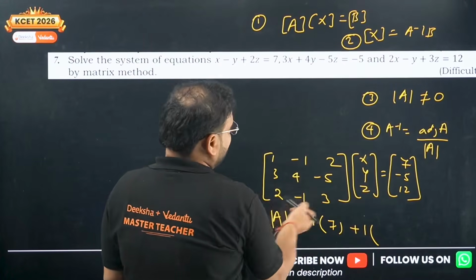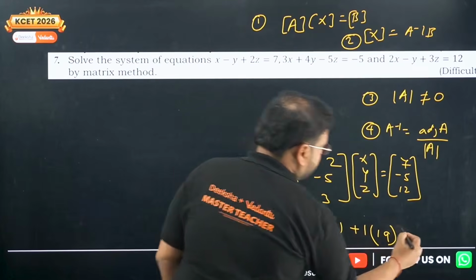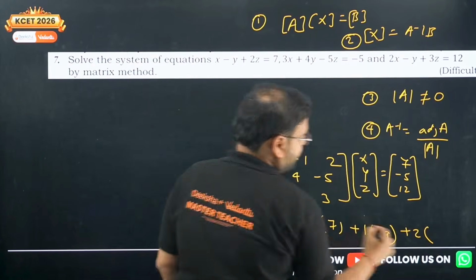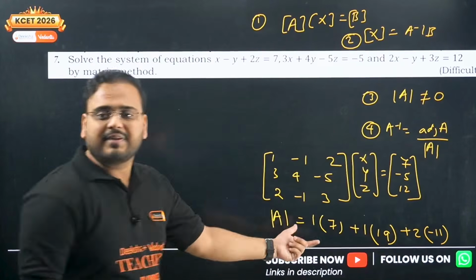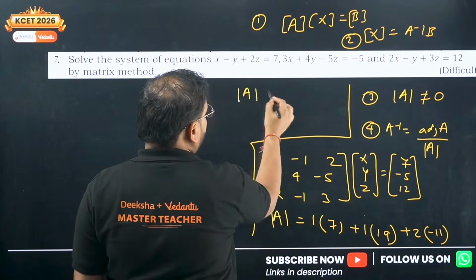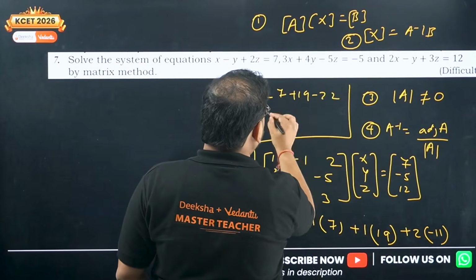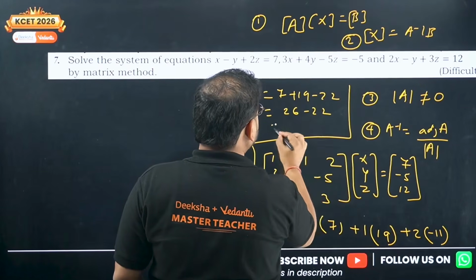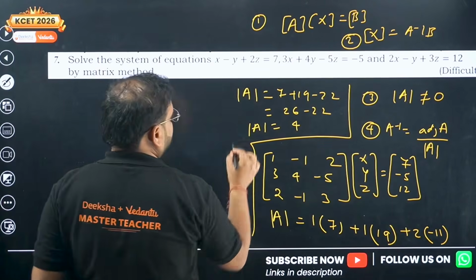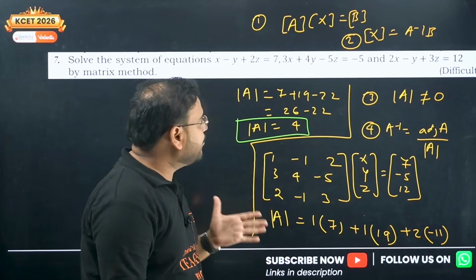Okay, and we get over here 9 and minus of minus 10, that's 19. And the last with plus 2, what I have over here, minus 9 and minus 3 and minus 8, so minus 11. Yeah, this is simply finding the determinant value. Got it. Determinant of A is coming out to be 7 plus 19 and minus 22. So 26 minus 22, answer is 4. Determinant of A is coming as 4. Check here, this value is equal to 4. Okay, great. Determinant of A is 4 now.